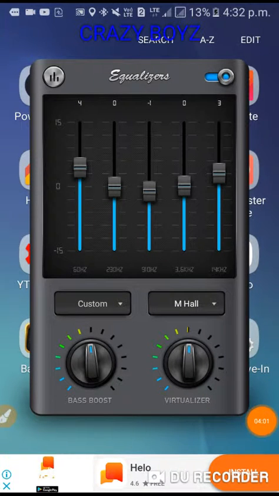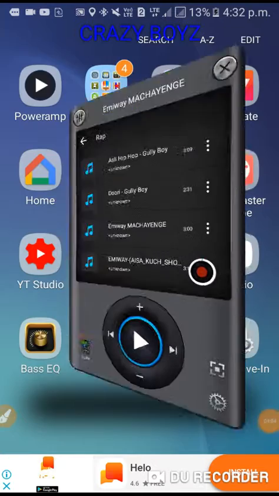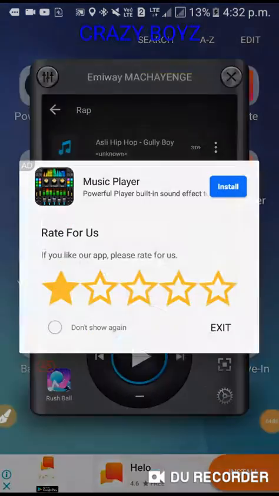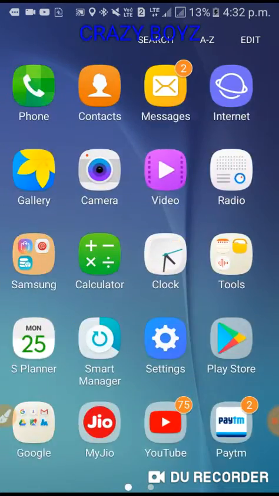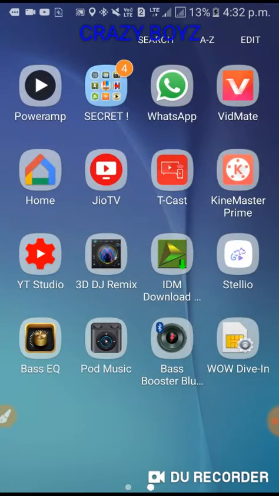Okay, now this is our second application. Now I will show you the third application, but it is a third party application because in this we do not have any music player, so you can use your own normal music player and use this application.